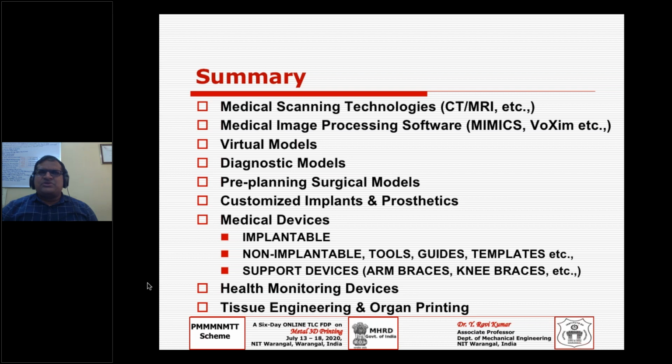I may be exaggerating, but coming to biocompatible materials, it may be 0.5%, or less than that. And finally, we have discussed tissue engineering and organ printing.